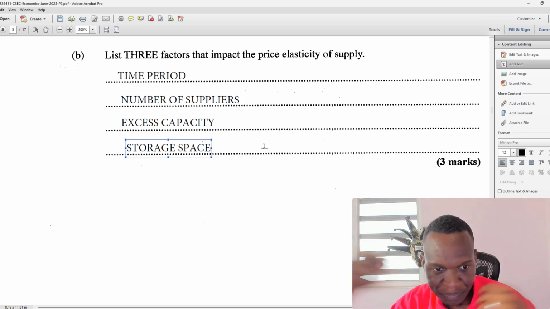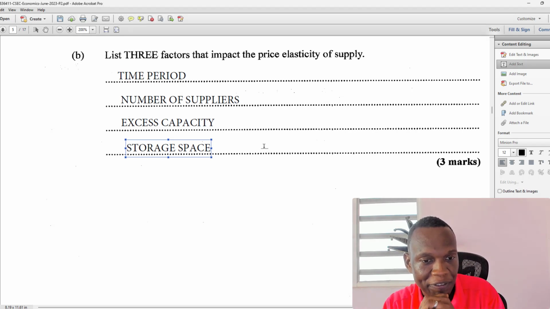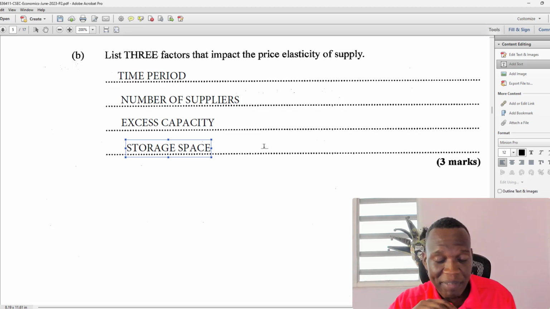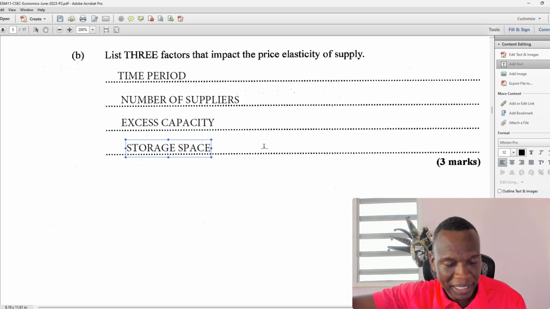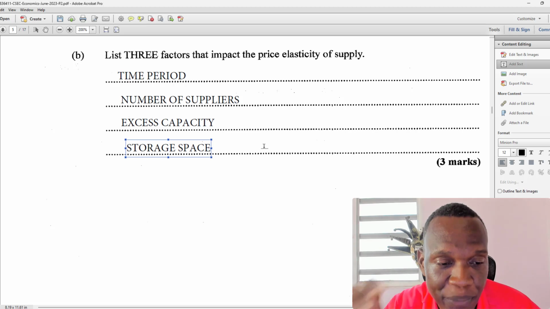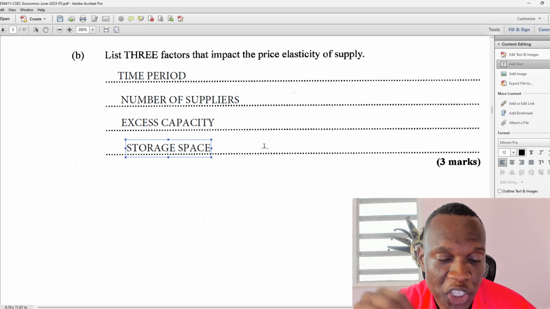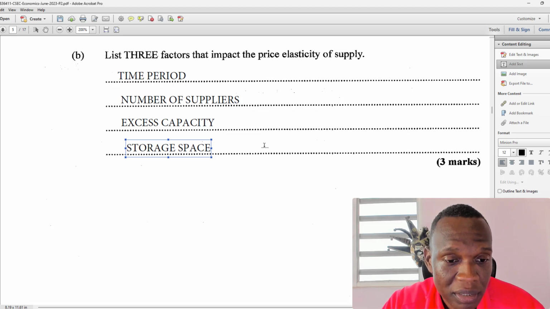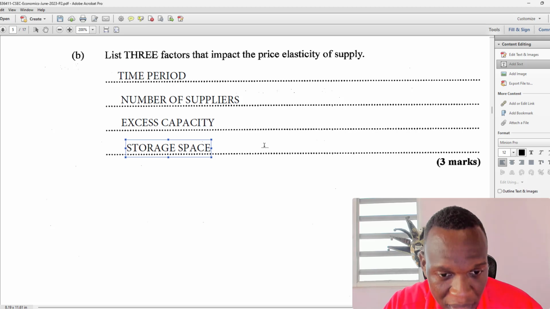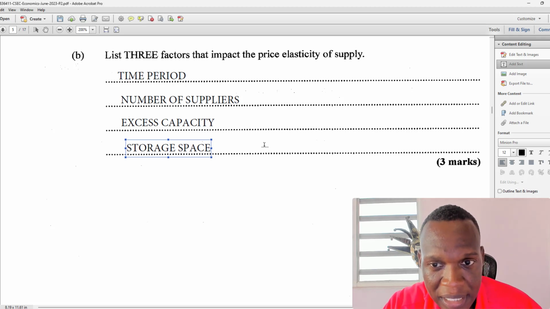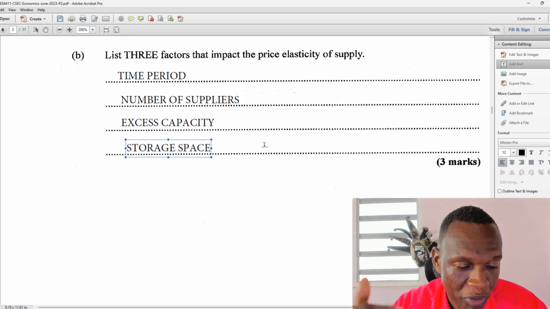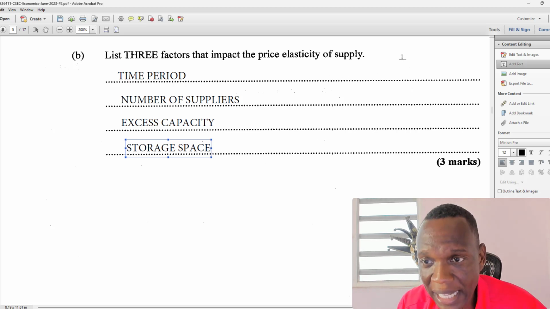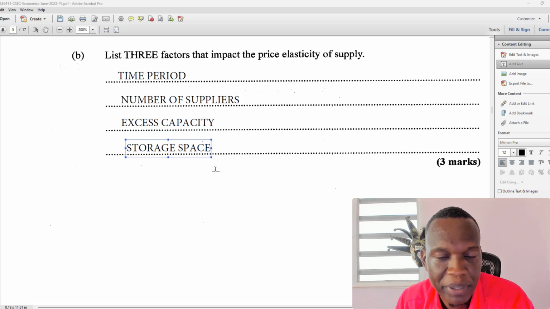Storage space. Let's say that a firm has a lot of warehouses and price goes up, but they already have them stocked with stuff, a lot of stuff out there. They can easily just throw them on the market to take advantage of the increase in price. But if they don't have that storage space, then now they have to build it, right? And so if they have a lot of storage space, the price elasticity of supply will be very elastic. If they don't have storage space, it's going to be very inelastic. So those are the answers for B for that question.